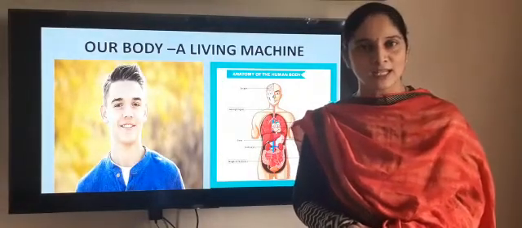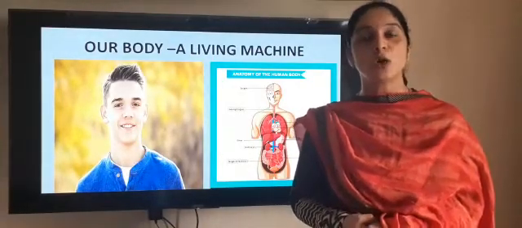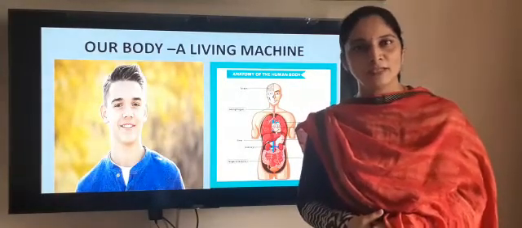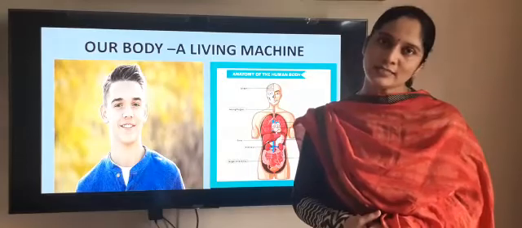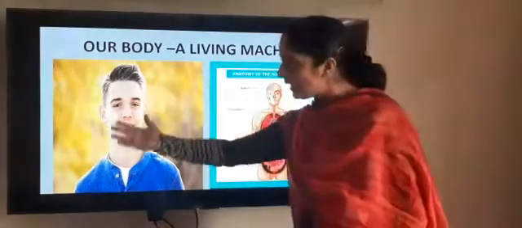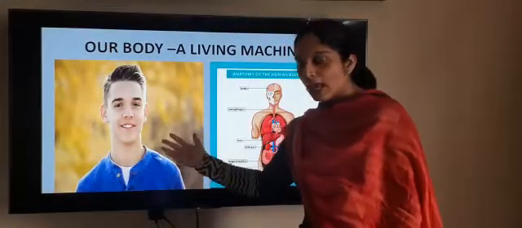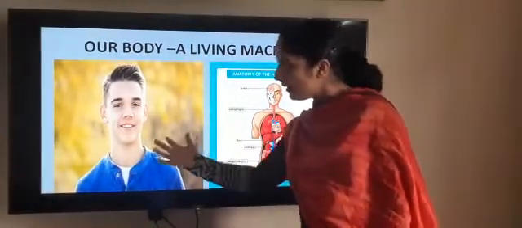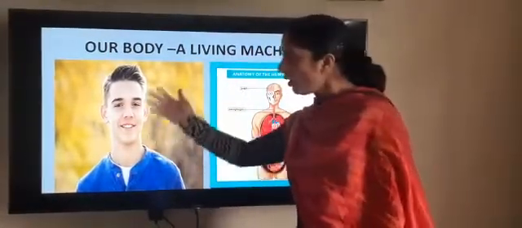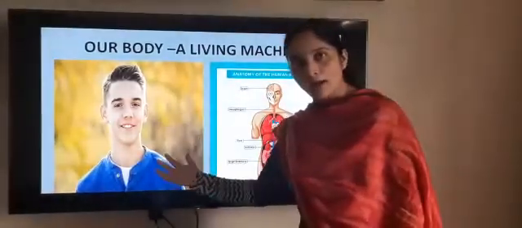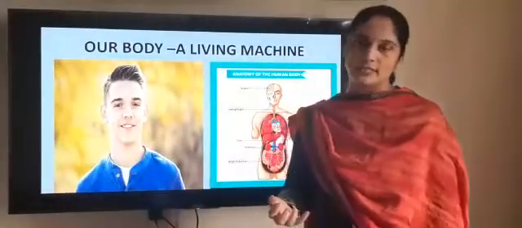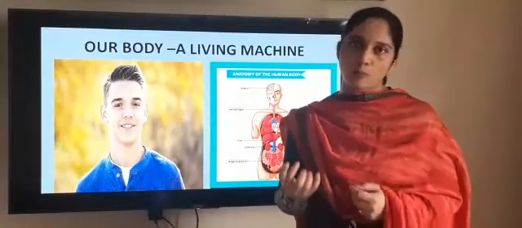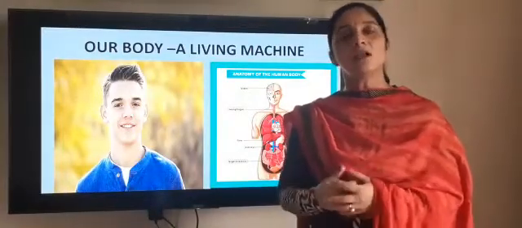Before starting, I just want to recollect whatever you have done in your second grade. You have done external and internal organs. What you can see here is a picture of a boy, and you can see the nose, eyes, ears, neck, head. What are these? These all are external organs. External means the organs which are outside our body.